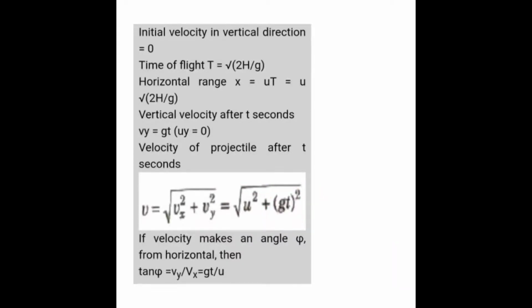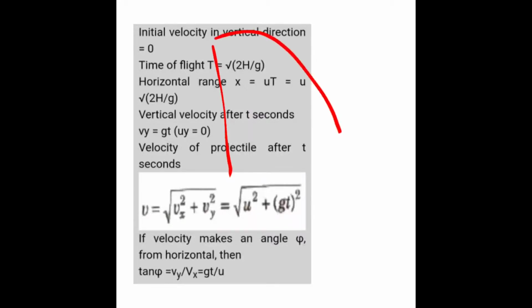So this is the net velocity by which an object strikes the ground when it is thrown from a certain height. And the angle phi from the horizontal is given by tan phi equals vy by vx.